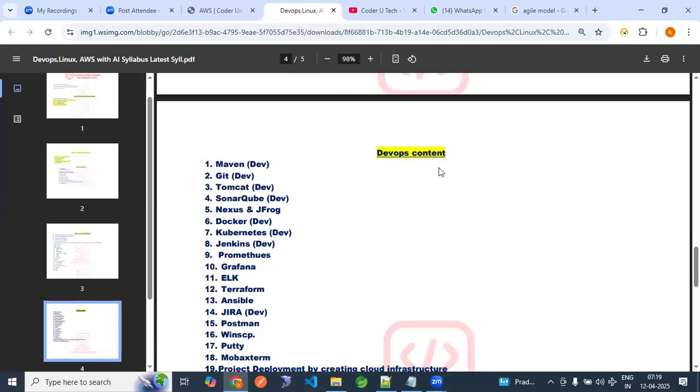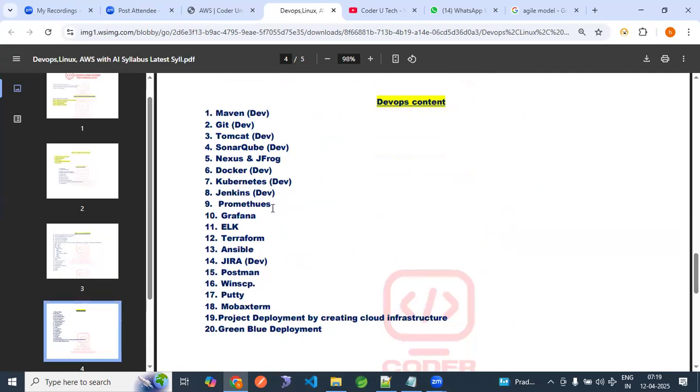As DevOps content, what we are going to start with is understanding SDLC, what is DevOps, what is Agile, then Maven. Maven is a build tool, GitHub is a repository, Tomcat is a server, SonarQube is for report generation. These are marked as dev. Docker and Kubernetes are very, very important. If they are not in your resume, you are not going to be shortlisted.